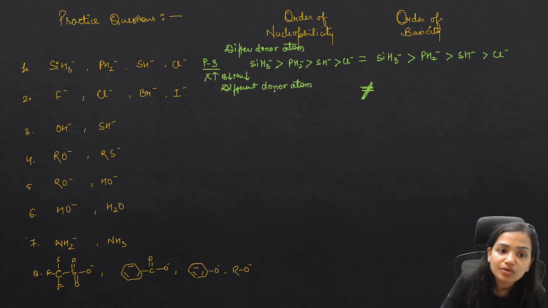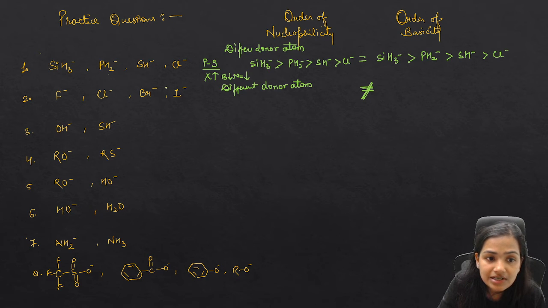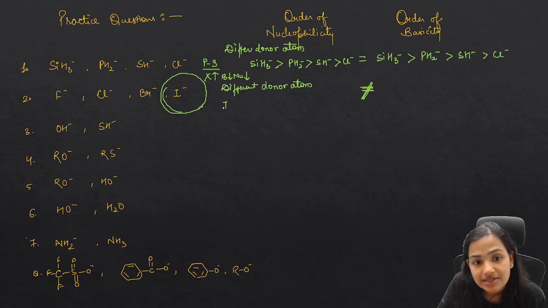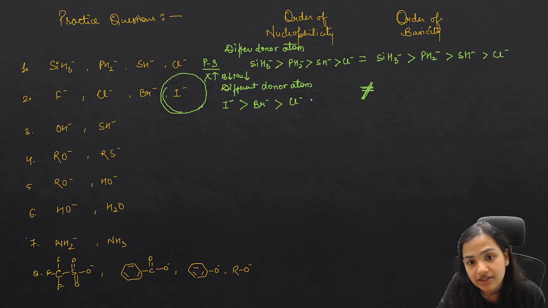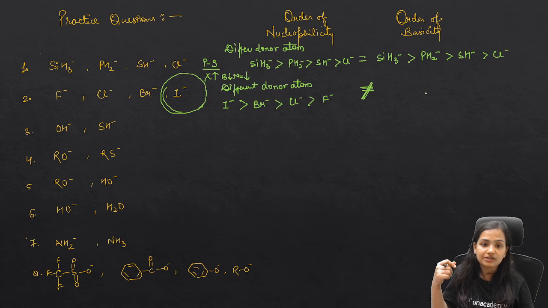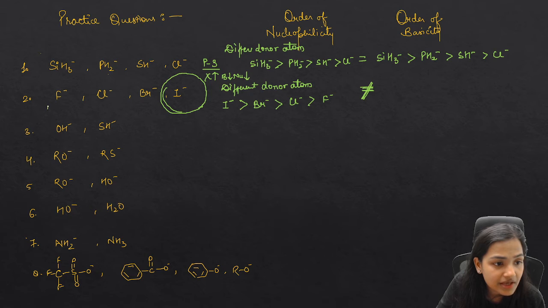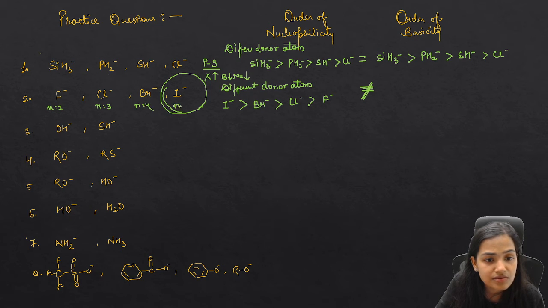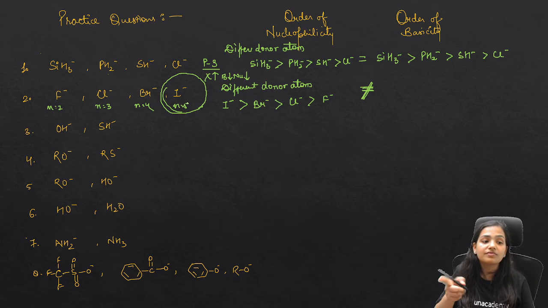So what will be the order of nucleophilicity? For nucleophilicity, it has to be a big size atom to be a good nucleophile. So I negative is going to be a good nucleophile, then Br negative, then Cl negative, and then F negative. And for the order of basicity, who will form a strong bond with H positive? Now we have different orbitals: n equals 2, n equals 3, n equals 4, n equals 5. So there will be a strong bond formation with fluorine.